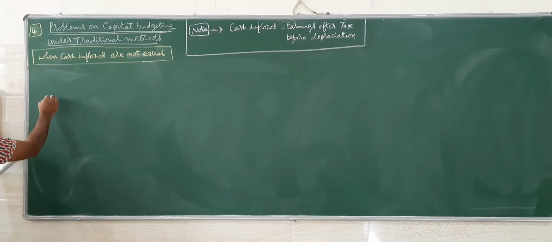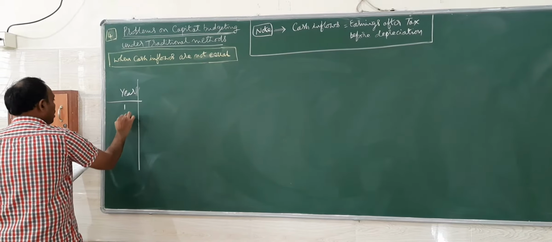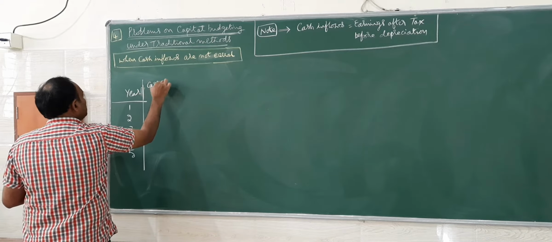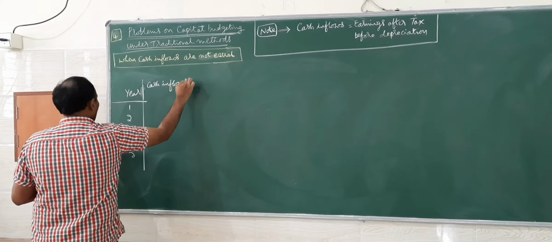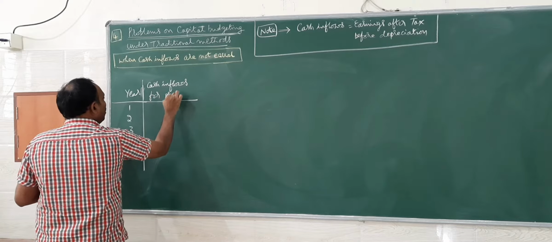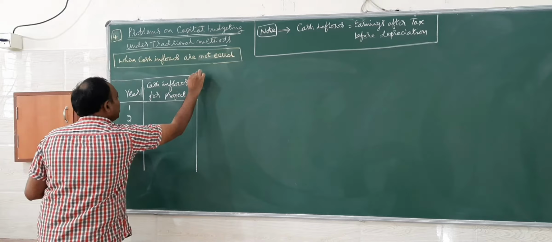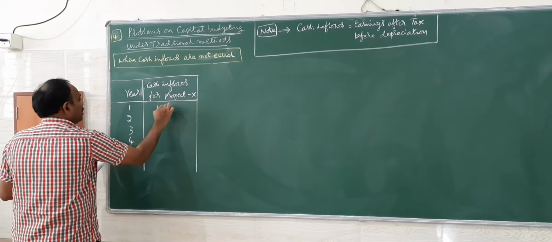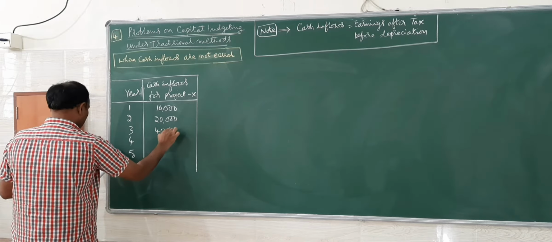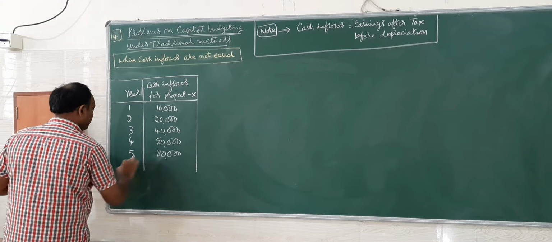So in the problem it is given that for years 1, 2, 3, 4, they have given cash inflows for project X. I will take only X cash inflows at present. 10,000, 20,000, 40,000, 50,000 and 80,000.